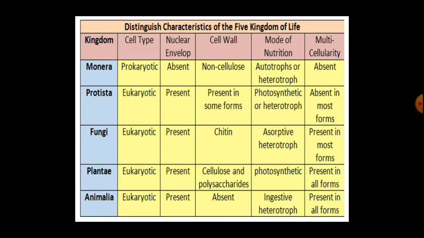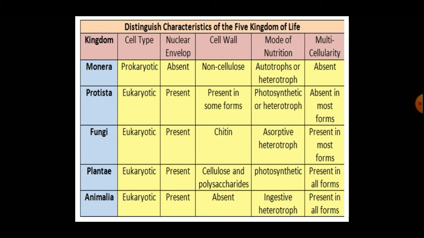In the fourth column, the cell wall of the five kingdoms is compared. In Monera, the cell wall is not made up of cellulose. It is made up of murein. In Protista, some protists have the cell wall, but some protists are without cell wall also.